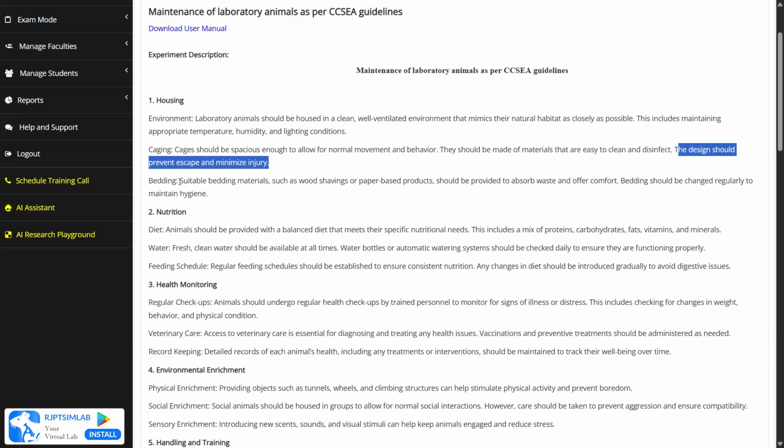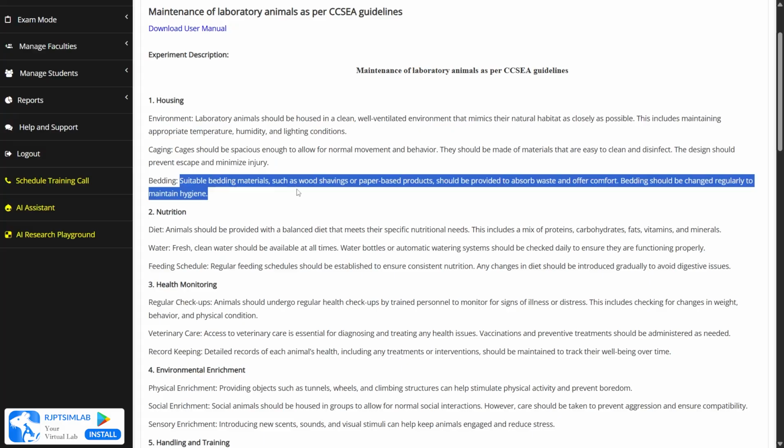Then the bedding. Suitable bedding materials such as wood shavings or paper-based products should be provided to absorb waste and offer comfort. Bedding should be changed regularly to maintain hygiene. It is a very crucial part to maintain the hygiene of the animal.